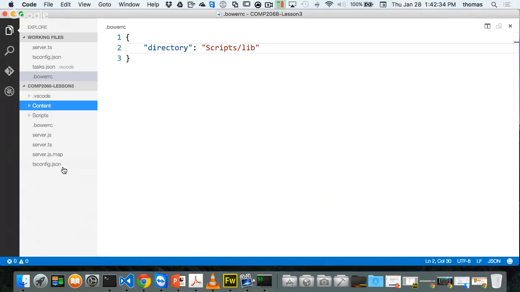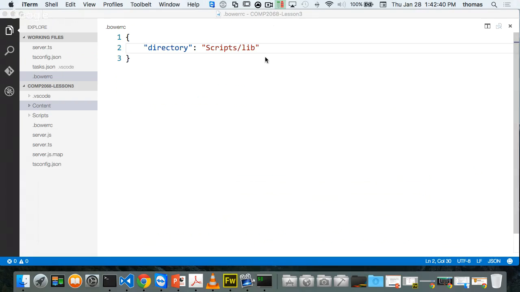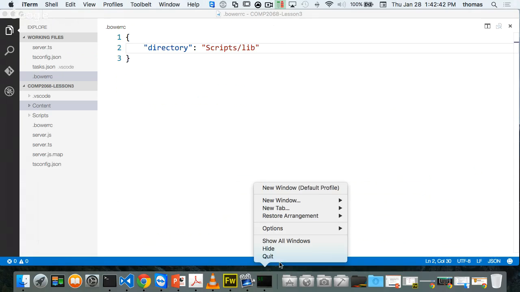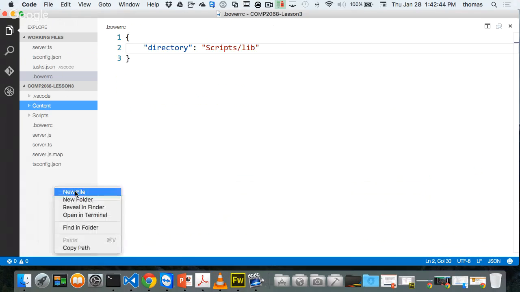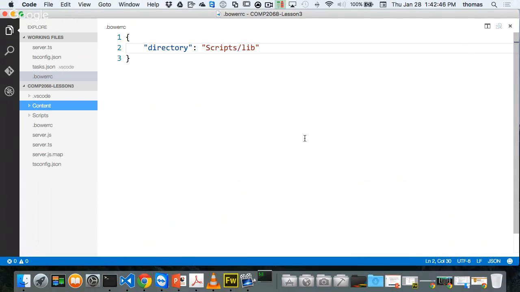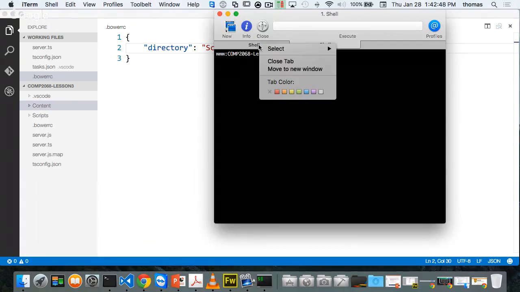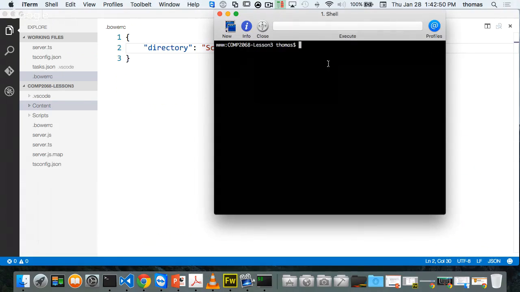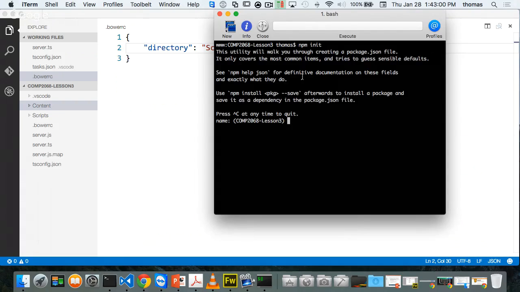And everything's working. I'm still not really finished. I want to right-click here, and I'm going to open in terminal, or on PC, it's going to be command prompt. So open in terminal, and it comes up, and you're going to see the command prompt for you. This swims right to the place exactly where my files are. And what I want to do here is two things. I want to do an npm init. That's the first thing I want to do, npm init.